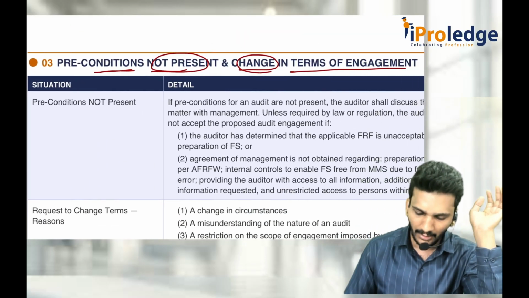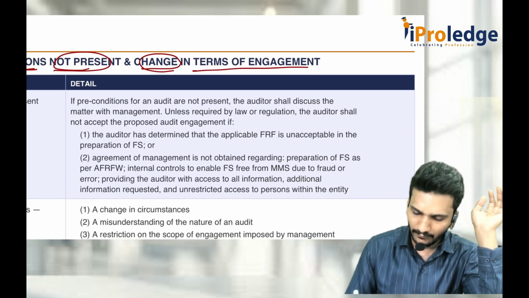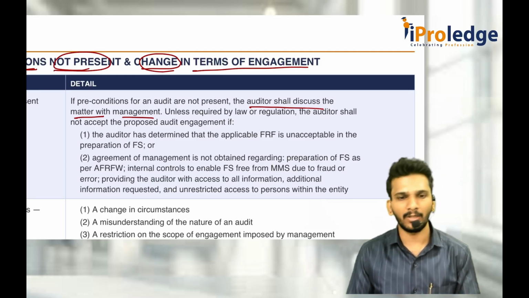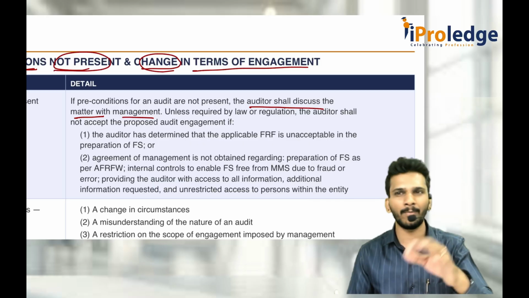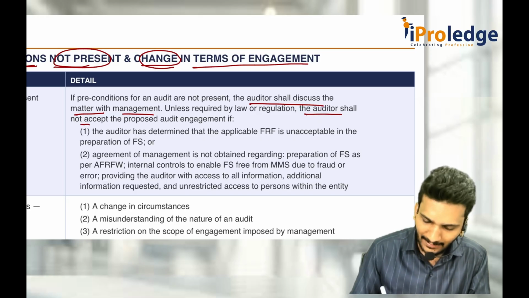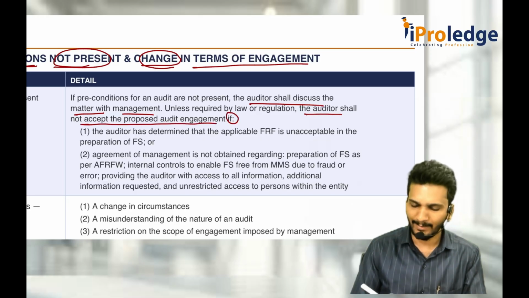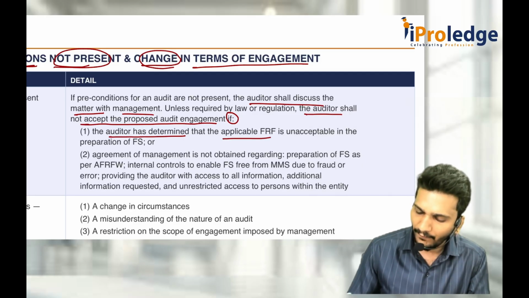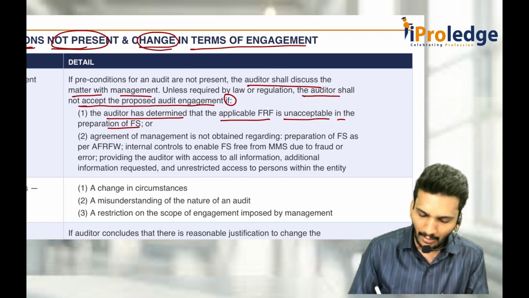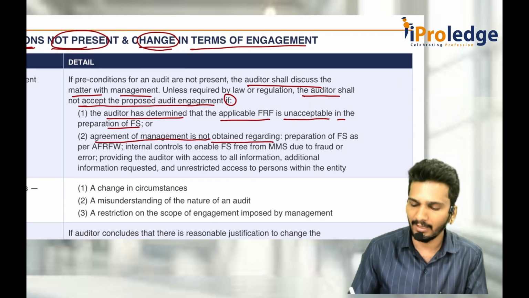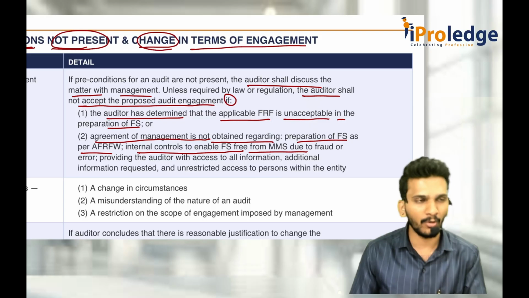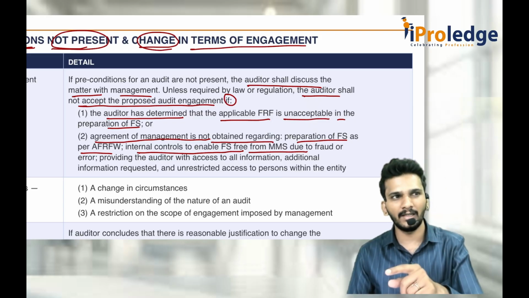In that case, if the preconditions are not present, then the auditor shall discuss the matters with the management. You go and tell the management, sir, you did not take the responsibility for preparation. You did not prepare as per AFRF. Then the auditor shall not accept the proposed audit engagement. If the auditor has determined that AFRF is unacceptable, unacceptable means a different AFRF has been followed in the financial statements, or agreement of management is not obtained regarding preparation of financial statements as per AFRF. Internal controls enable financial statements to be free from misstatement. You remember those preconditions, if those conditions are not present, then don't accept it.